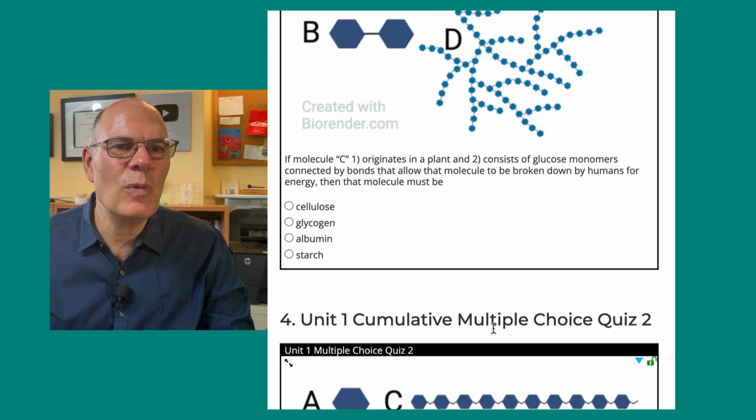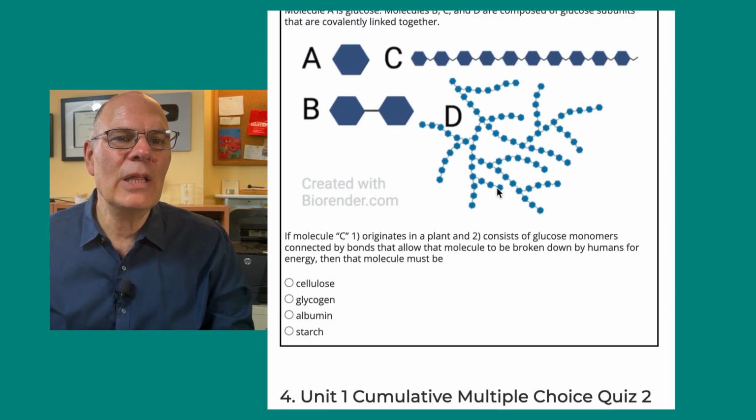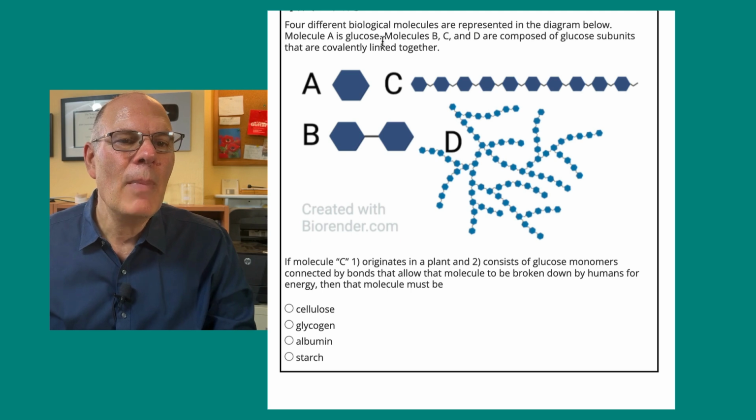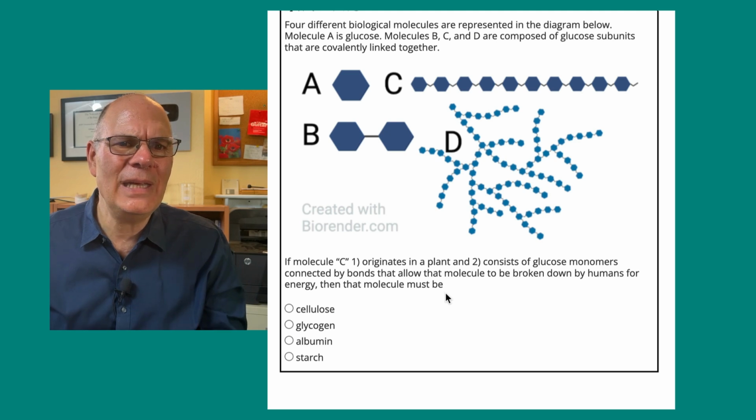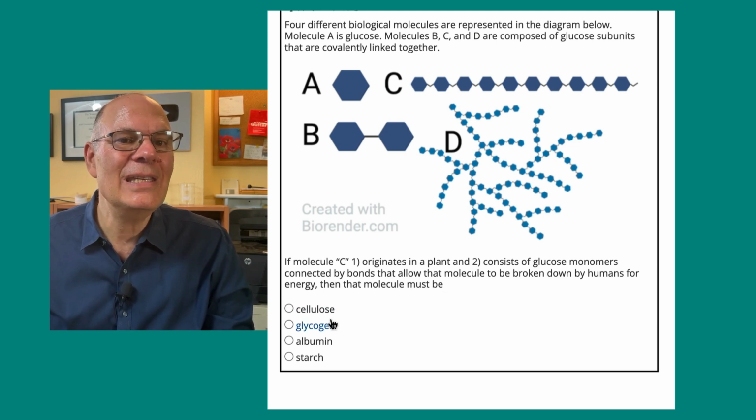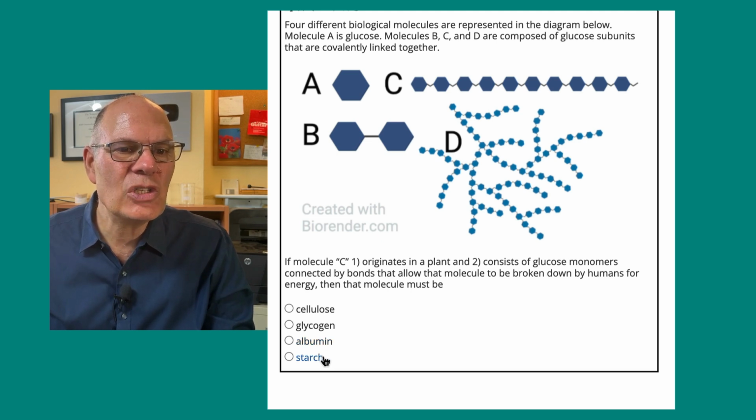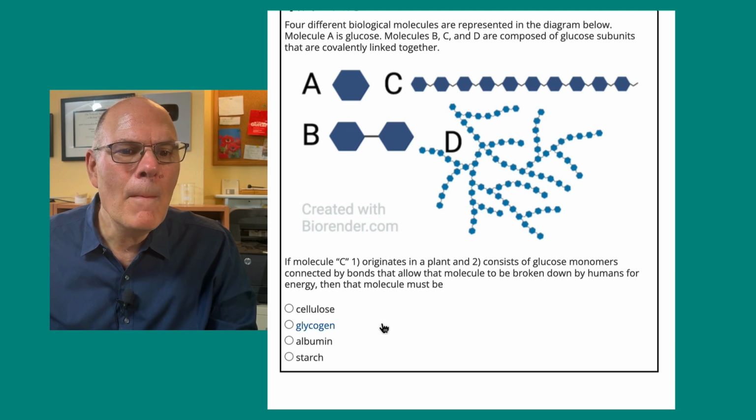And let's go to the next question. 4 different biological molecules are represented in the diagram below. Molecule A is glucose. Molecules B, C, and D are composed of glucose subunits that are covalently linked together. If molecule C, 1, originates in a plant, and 2, consists of glucose molecules connected by bonds that allow that molecule to be broken down by humans for energy, then that molecule must be, is it cellulose? Is it glycogen? Is it albumin? Or is it starch?